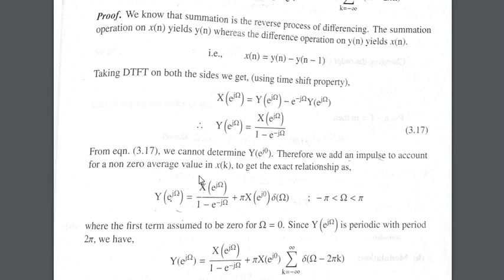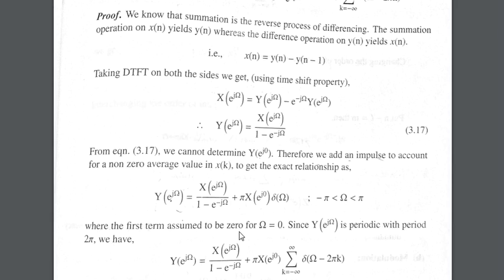So we write this ratio as it is, but we are well aware that we can't find Y of e raised to j0. So we add pi into X of e raised to j0 into delta of omega, where omega is between minus pi to plus pi.